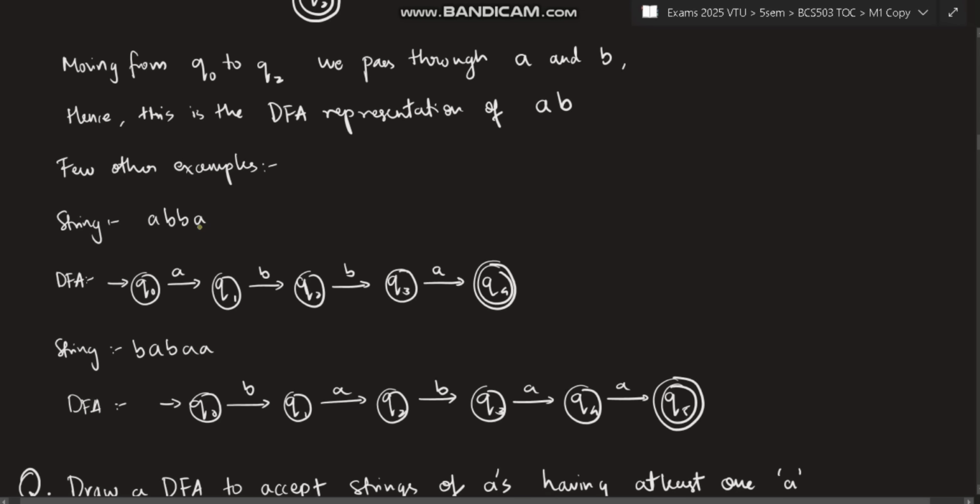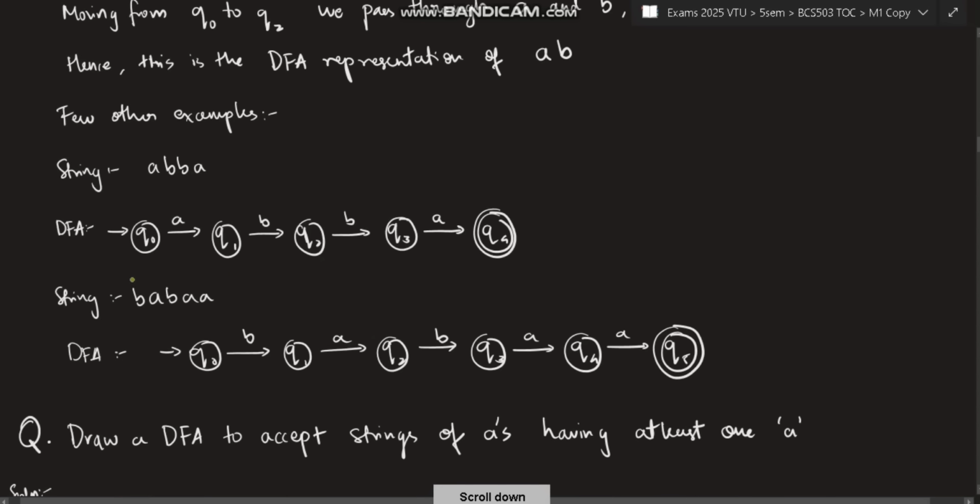String ABBA. Now you will be asked to represent this using DFA. So first step, what you need to do is count how many letters are there. 1, 2, 3, 4. So four circles you have to make. You can start like this. Make an arrow and a circle Q0. Then you make an arrow on which it goes from A, the first letter, to the next state which is Q1. Then the next letter, B, goes to Q2. From there it goes to Q3. Then from here it goes on A, the last one, to the final state, which will be marked with a double circle.